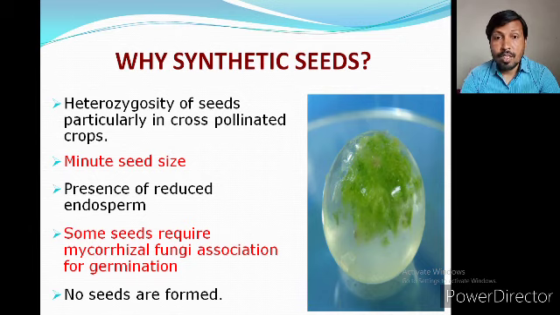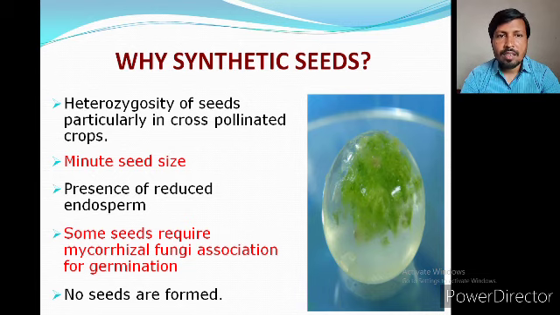The third reason is the presence of reduced endosperm in some seeds. There may not be endosperm, or if there is endosperm, the seed has reduced endosperm. So that can also be a reason to make artificial seed. Some seeds require mycorrhizal fungal association for germination. We all know that the mycorrhizal fungus provides phosphate.